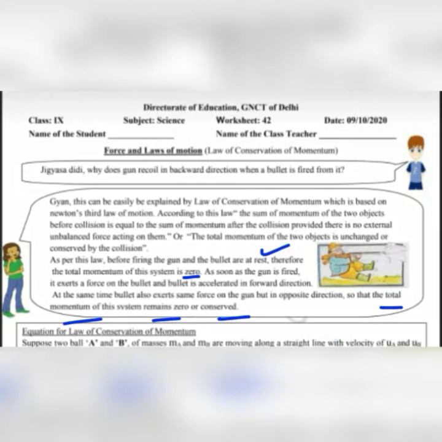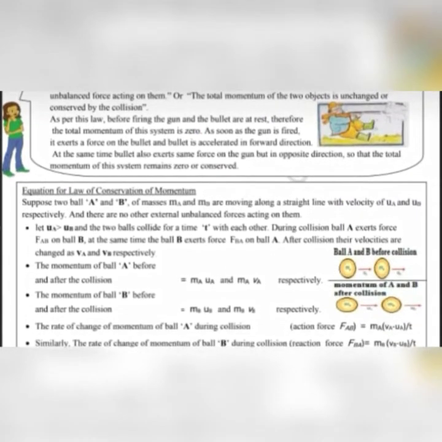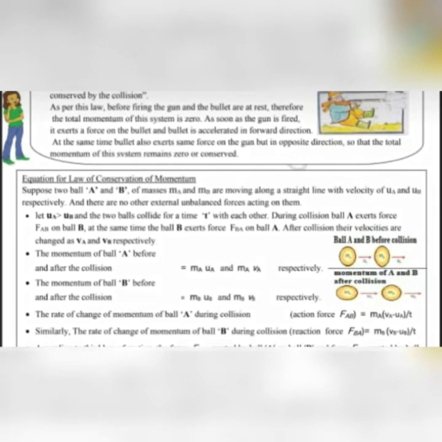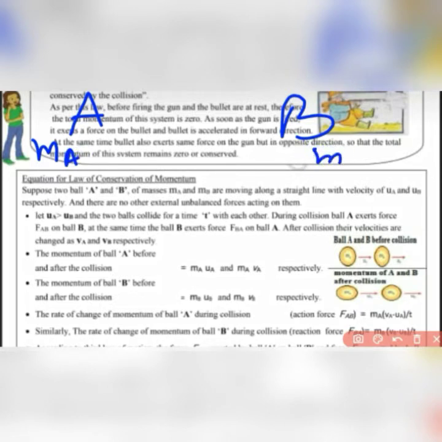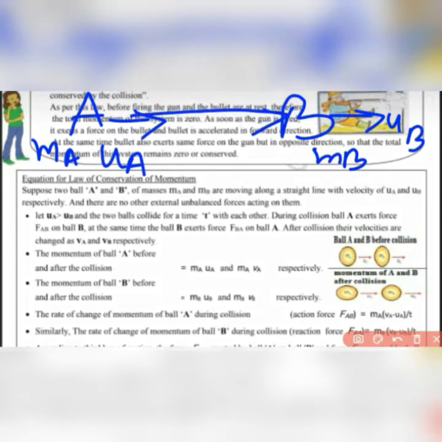Now we can explain it with the help of an example. Let us take an example. Suppose we have two balls, ball A and ball B. The mass of ball A is mA and the mass of ball B is mB. Initially, both are moving in a straight line. So the initial velocity of A is uA and the initial velocity of B is uB. As the speed of A is more than that of B, after some time A will collide with B.